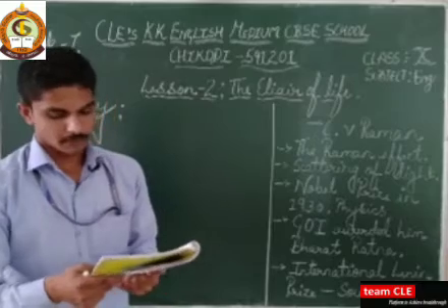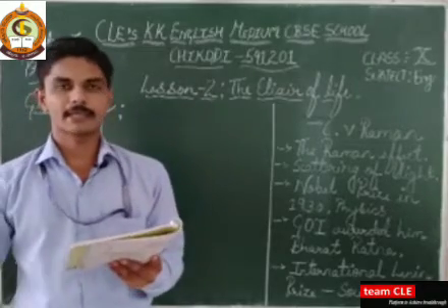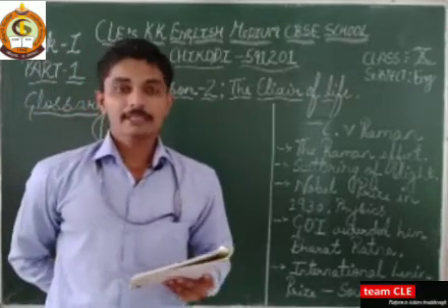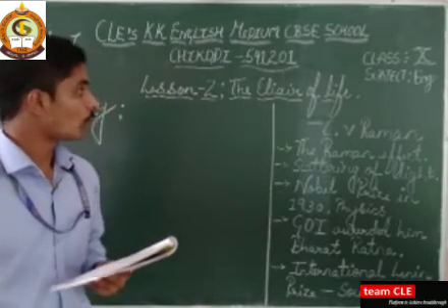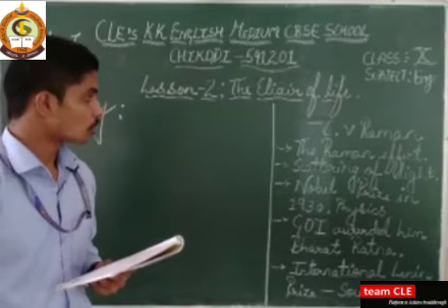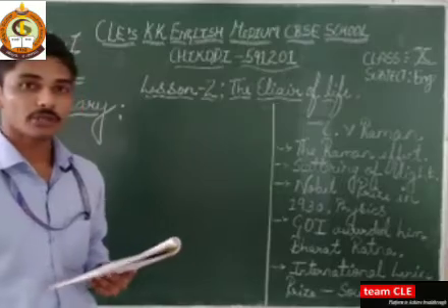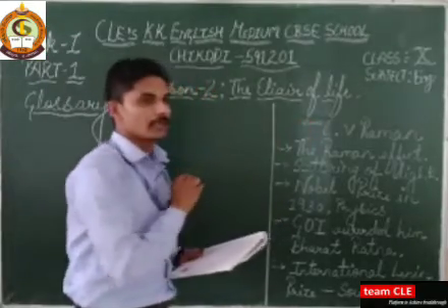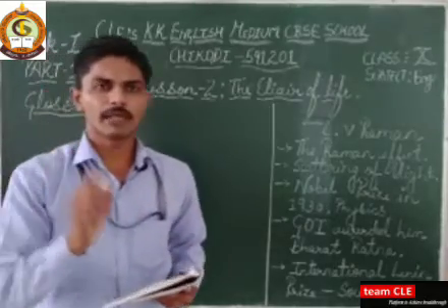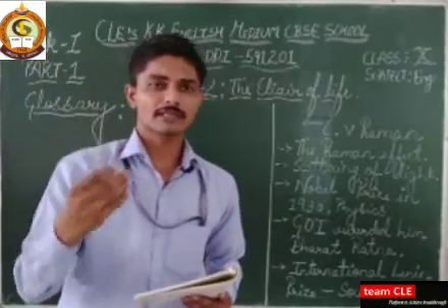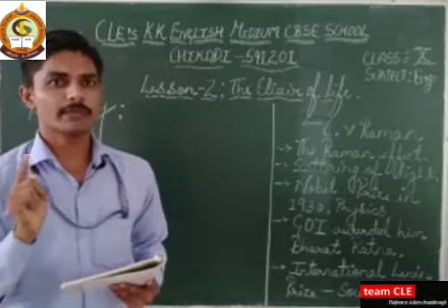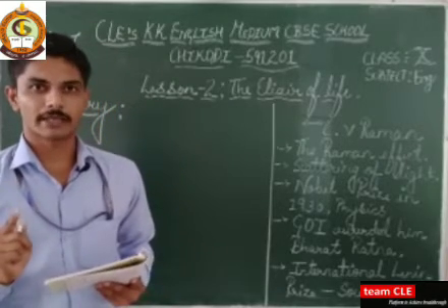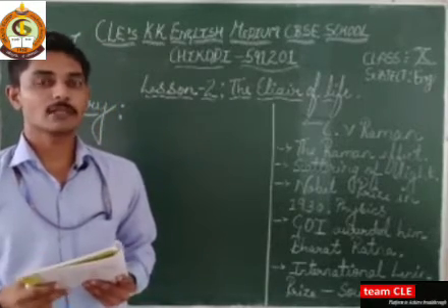Got it? Okay. When did he get this? In 1957. So student, this is all about a short note on C.V. Raman. On the basis of that, I am going to give a homework. Write a very brief note on C.V. Raman and write each and everything about him, his biodata, his preface. Everything should be written in points, properly in your notebook. So it is a homework for you.